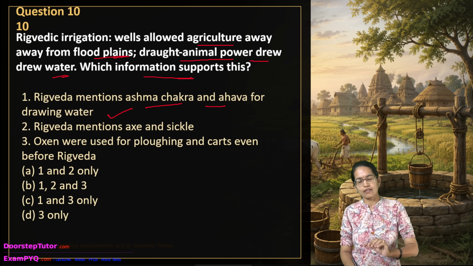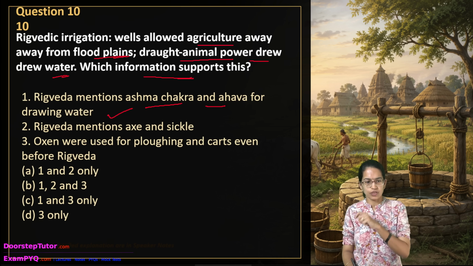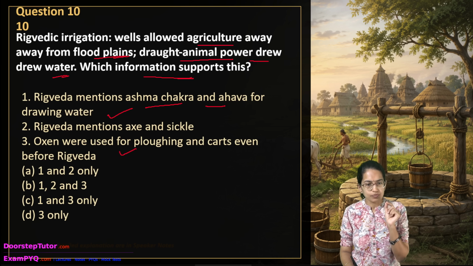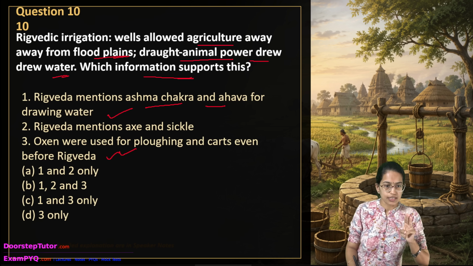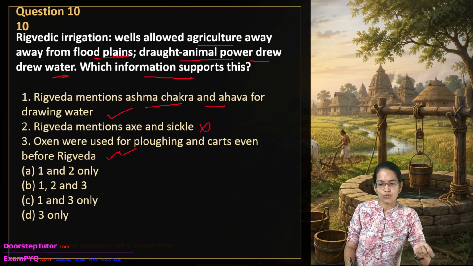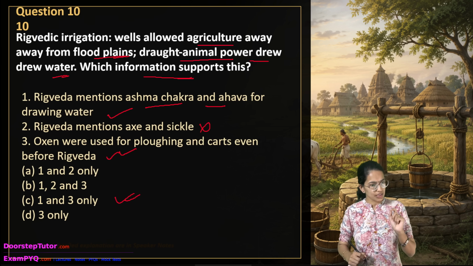That is correct, because they were related to drawing water. The next says that oxen were used for plowing and carts even before the Rig Veda, right? So again, this is a correct statement, but when the Rig Veda talks about the axe and sickle, that is not related directly to the water systems, and therefore we have 1 and 3 as the correct option here.